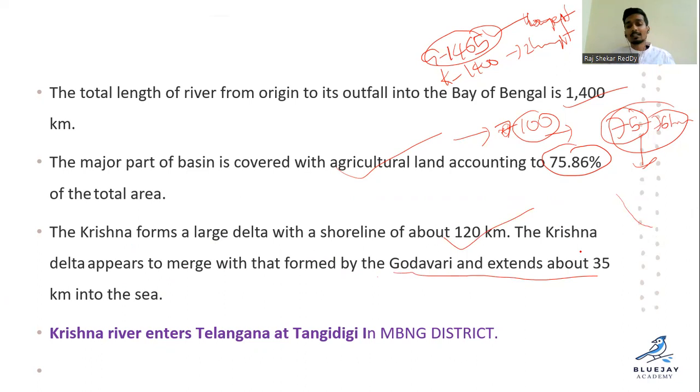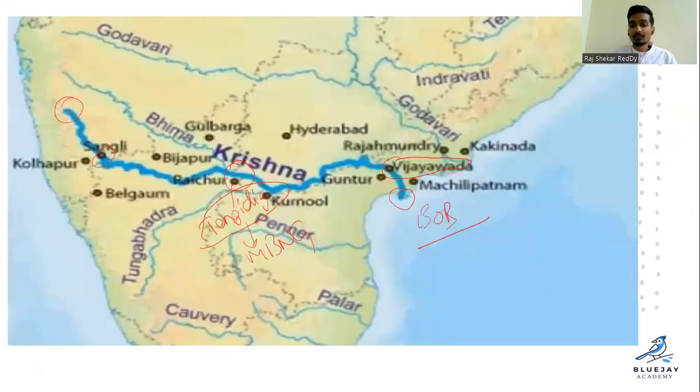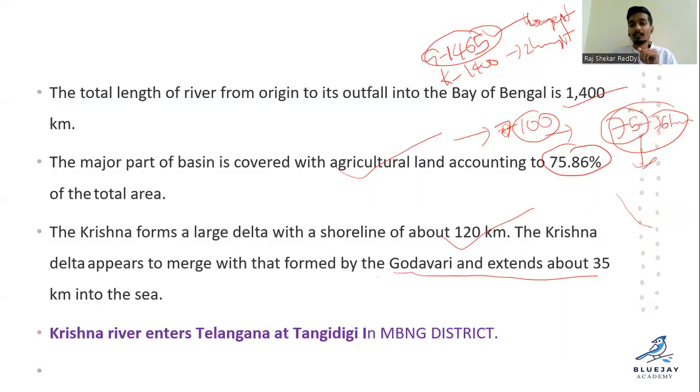This last part is called the delta. So before merging into the Bay of Bengal, it has 35 kilometers of delta or shoreline, similar to that of Godavari.